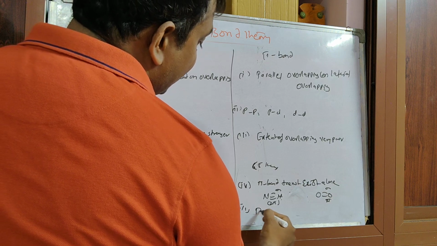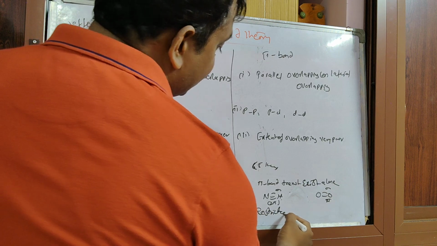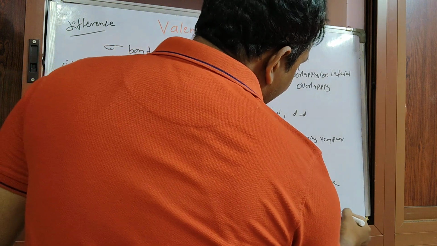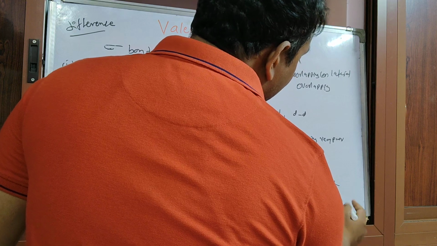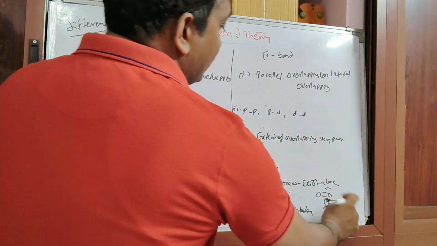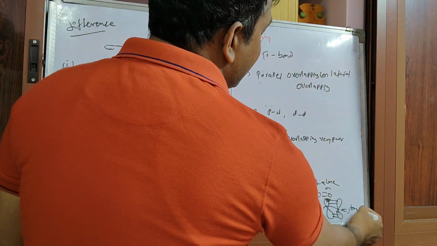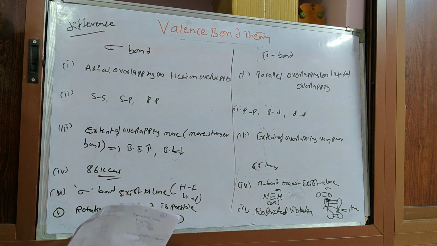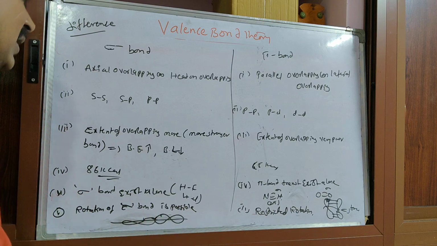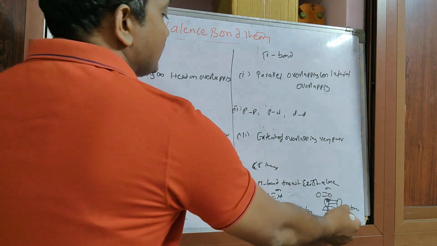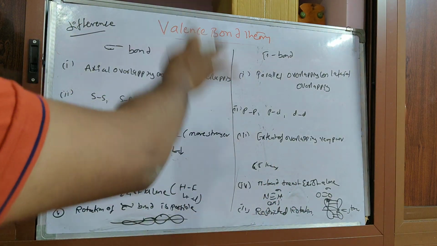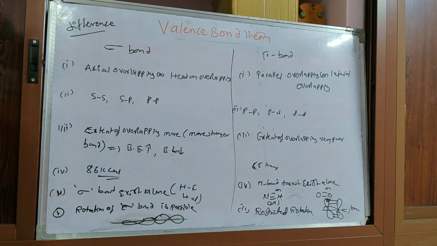That's why only restricted rotation is possible. Rotation along the axis would break the pi bond. These are some of the differences between the sigma bond and pi bond.